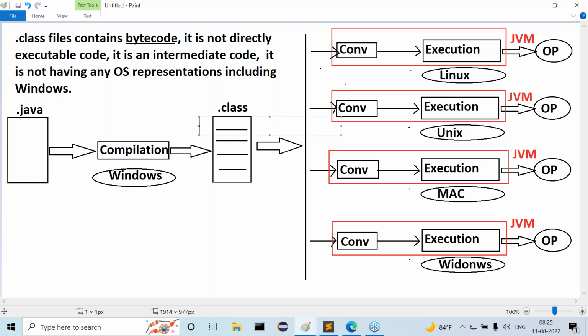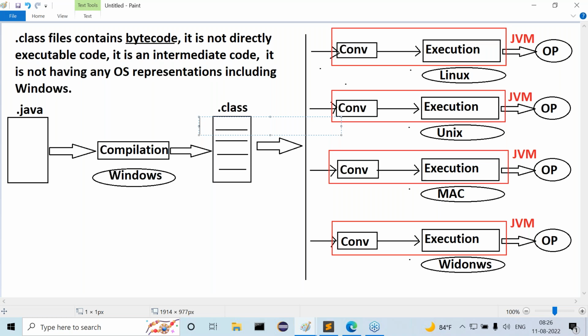Understand what exactly the point I'm telling you? Java programming language is a platform independent programming language because of JVMs only. But JVM is platform dependent. Not only JVM, the complete Java software is platform dependent. Java software is nothing but a collection of Java compiler, JVM, Java profiler, Java documentator, and all the tools combined.